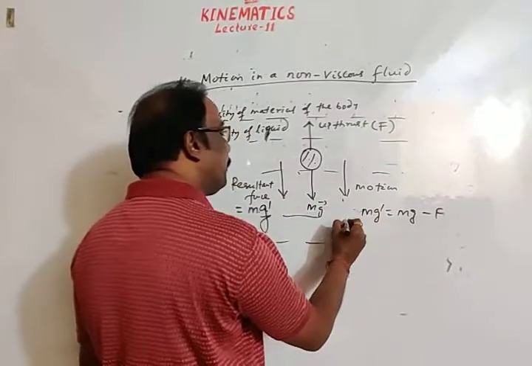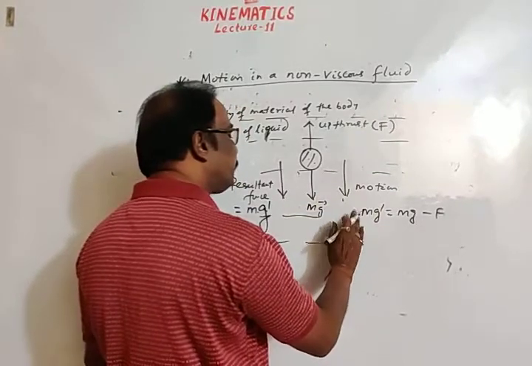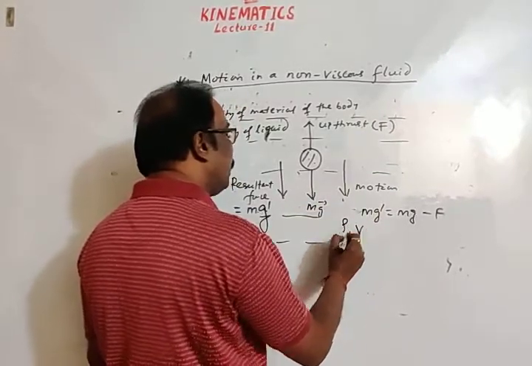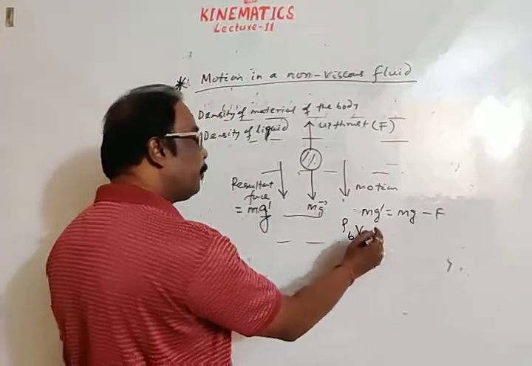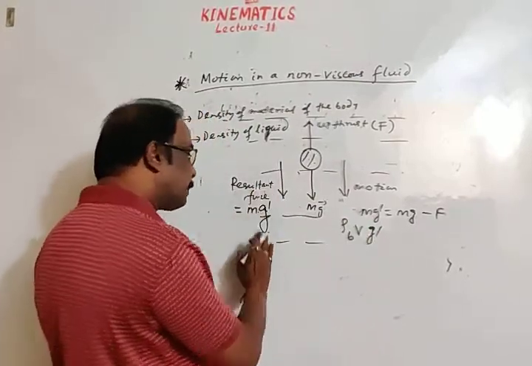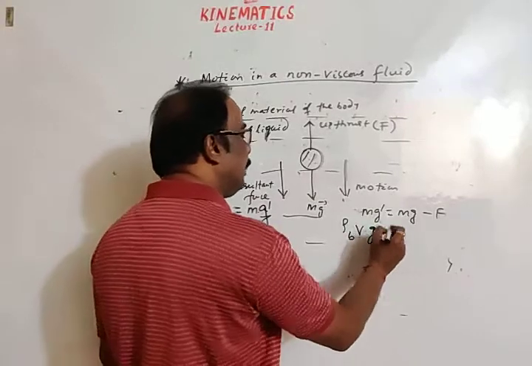Mass of the body is density of body into volume of body, into effective acceleration in the downward direction g dash.